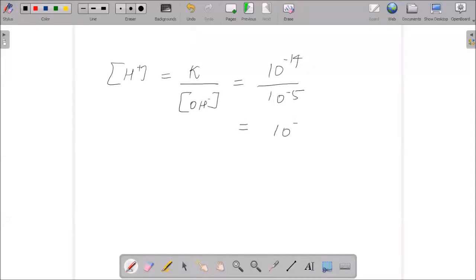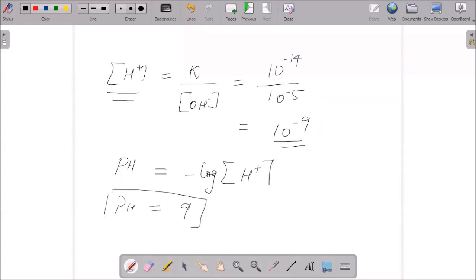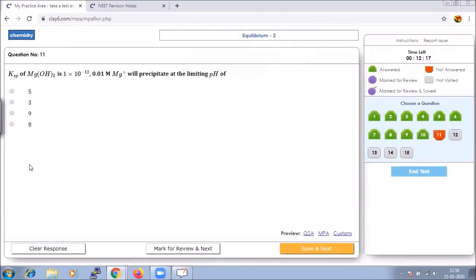Hence you will get 10 to the power of minus 9 for H plus, but what we need is pH. So it is minus log of your H plus. Hence our pH value will be equal to 9. If we look into the options, it is the third one. So let us save that and go to next.